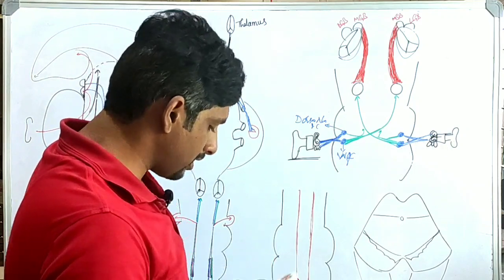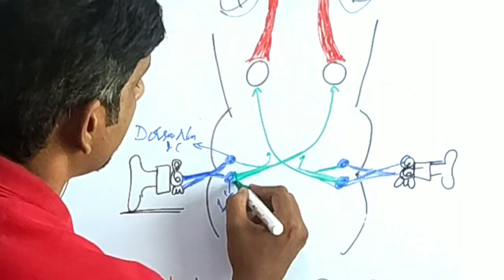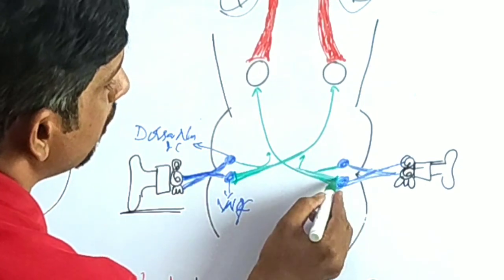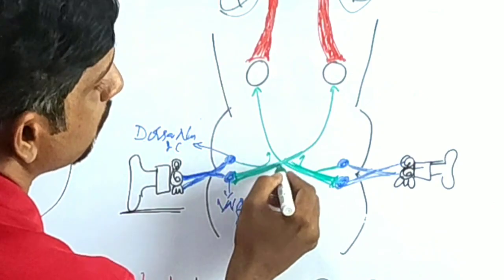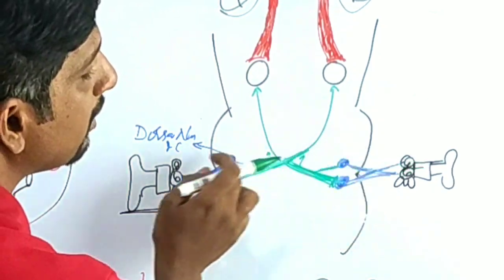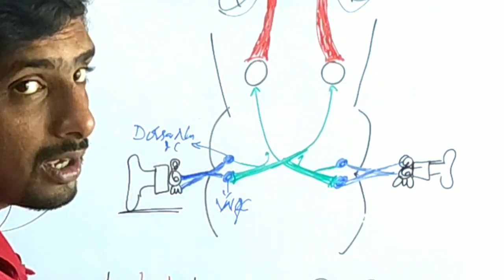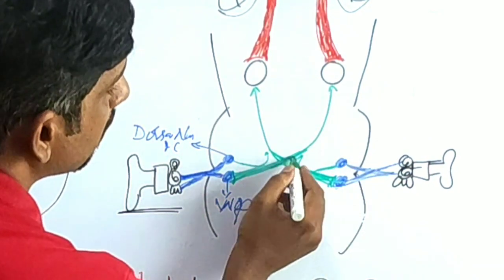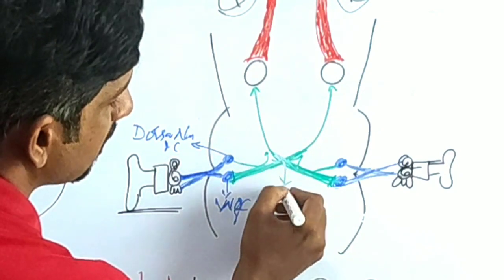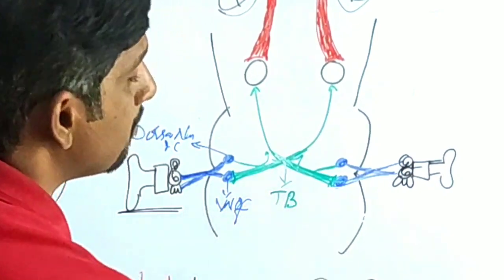From the ventral nuclei of the cochlea, the majority of fibers cross over in the lower level of the pons. This is the midbrain section, the pons and the medulla. The crossing over part, which we already completed, is called the trapezoid body.